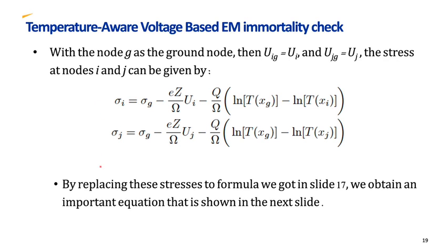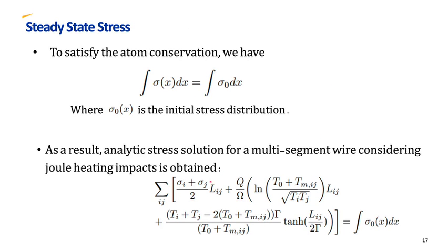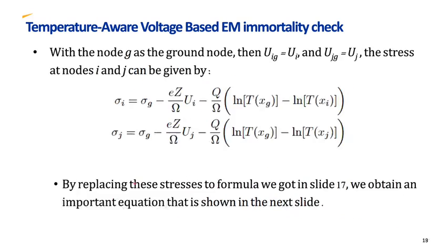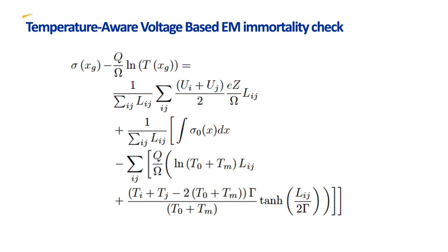By replacing these stresses into the formula we got in this slide, we can replace sigma i and sigma j here, then the result is the same as this equation. This is a temperature over voltage based EM immortality check considering Joule heating effects and initial stress. This is a steady state stress at node G. Now we found the analytical solution for a steady state stress.